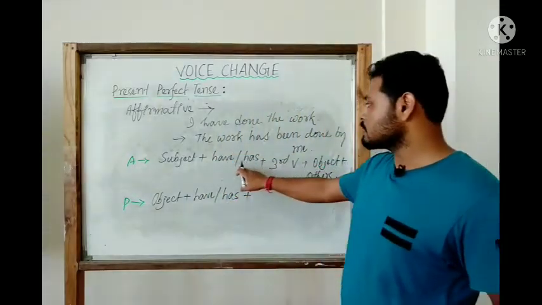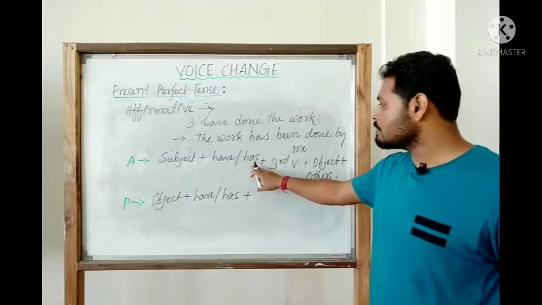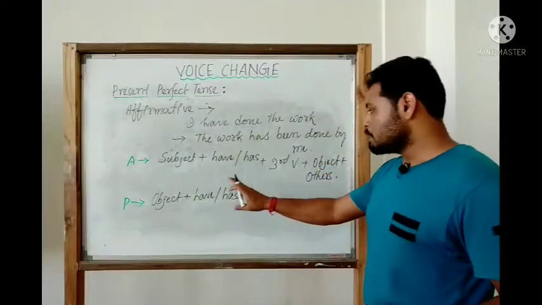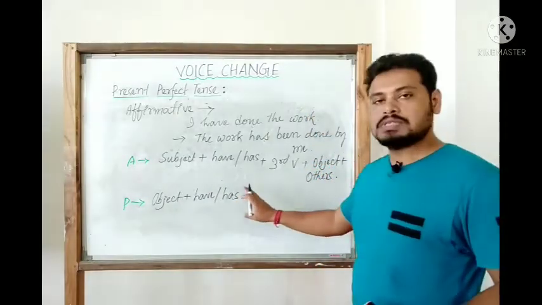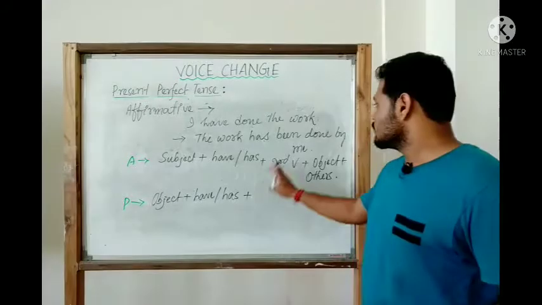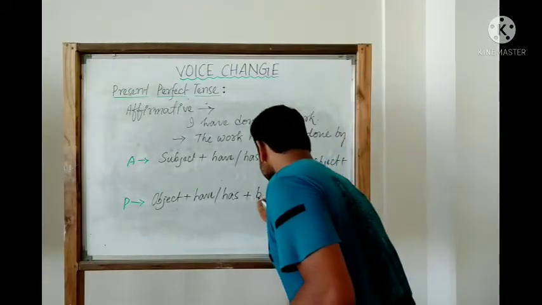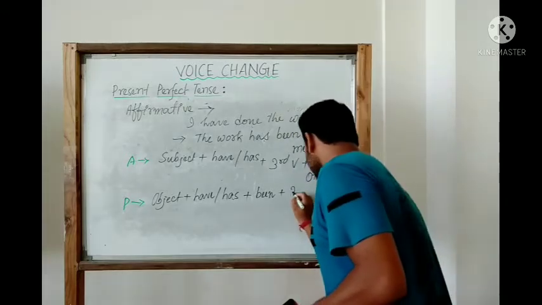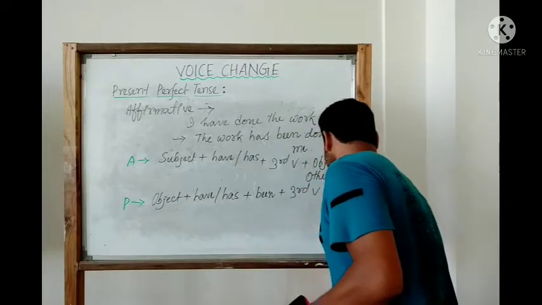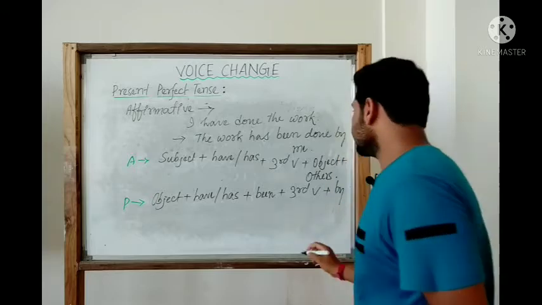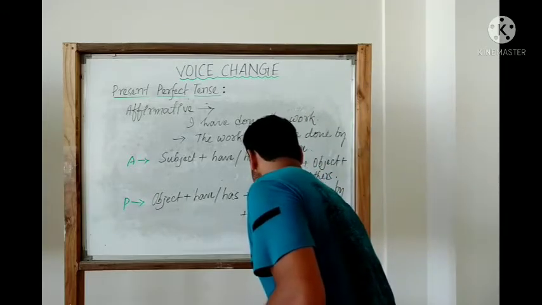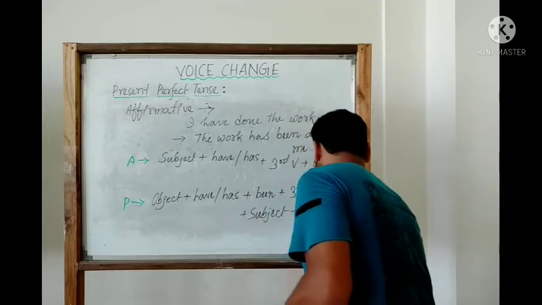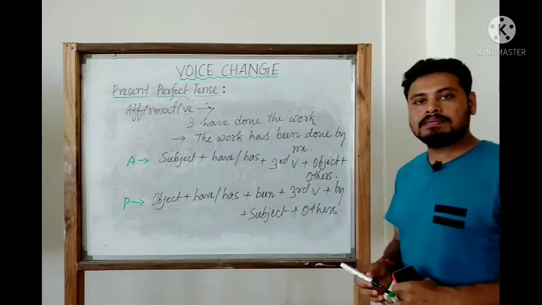Like this, as per the requirement of the subject, we are using have or has. Here also, depending on the object, we have to use either have or has. Then what do we have? Been. Then the third verb, then by, then subject, then others if there are any.